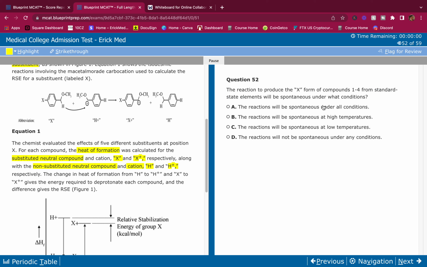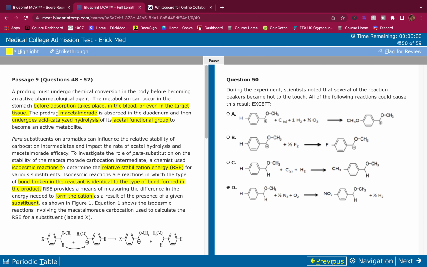You can memorize the table for these, saying negative delta H plus negative delta S gives me such and such, or you can do it my way every time you encounter a problem like that on the exam. So the reaction will be spontaneous at low temperatures. 52 is C.